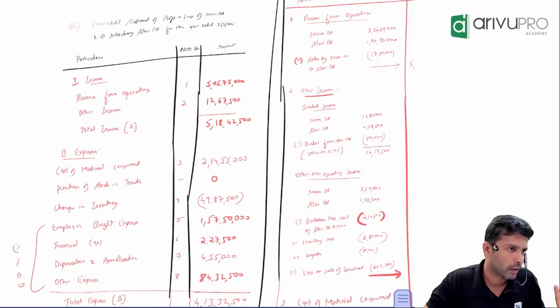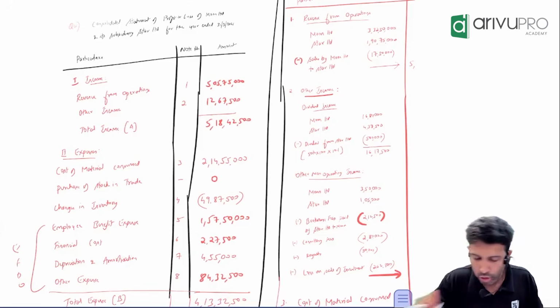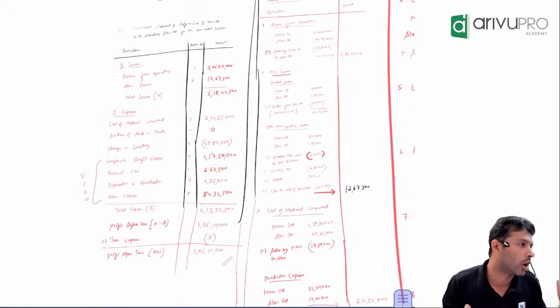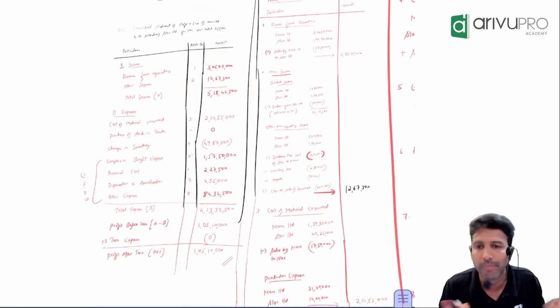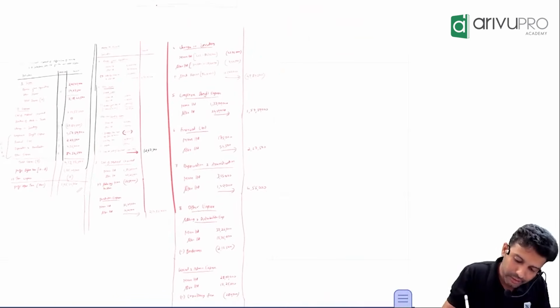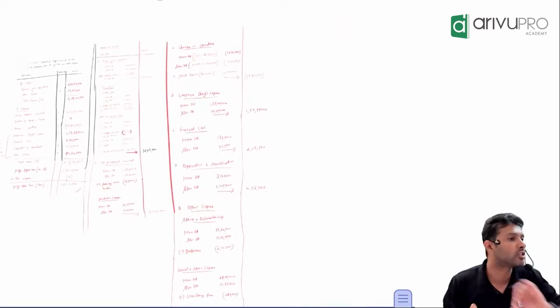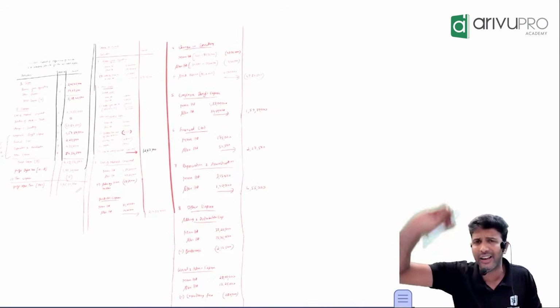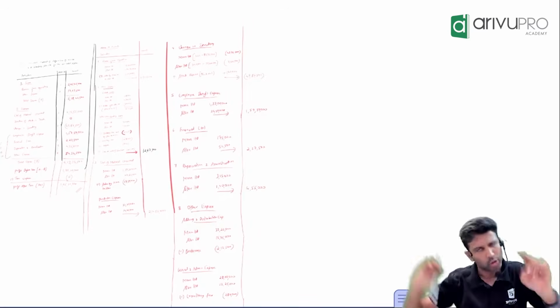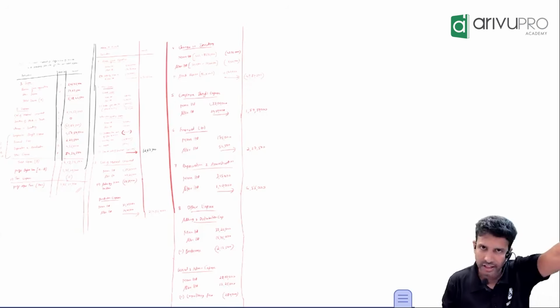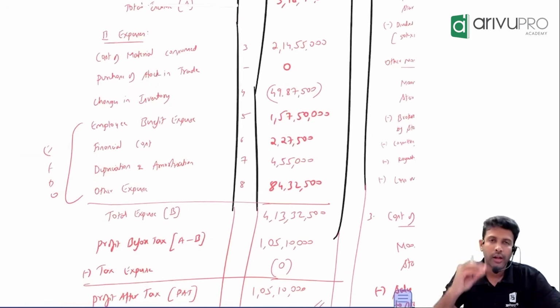When they ask you to prepare the consolidated P&L, the main thing the examiner is looking for is the format. Because here there are no adjustments, you can't write everything in the inner column. If you do that, you will not even get 50% of marks. You will have to prepare them with detailed notes, because it's pure format, taking the data and dumping it into the format. So you have to do notes to accounts here. You can't escape. Otherwise, as I said, marks will be taken away.